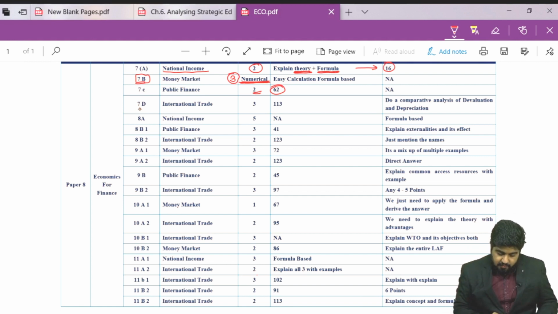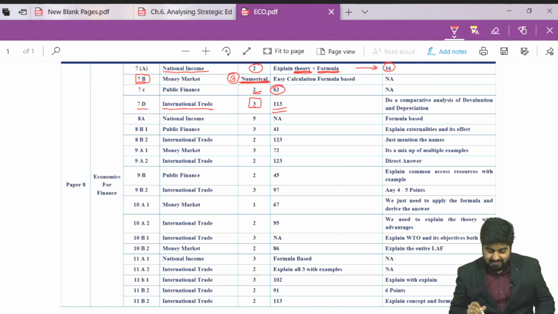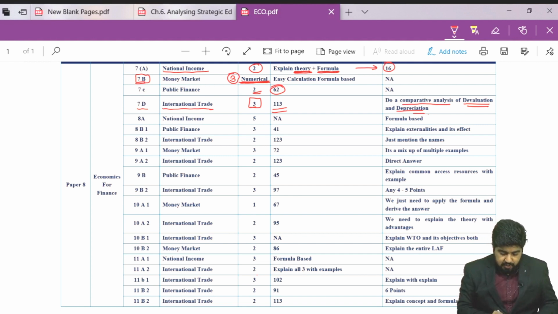After that, question number 7D was from chapter number 4, that is international trade. What was the marking for that, students? It was 3 marks and it is present on page number 113. On page number 113, what you have to do is a comparative analysis of devaluation and depreciation.